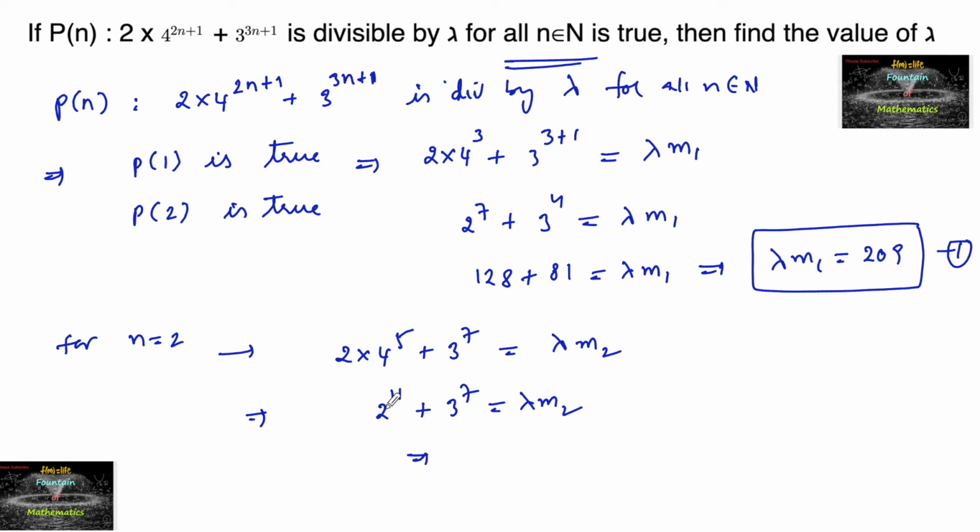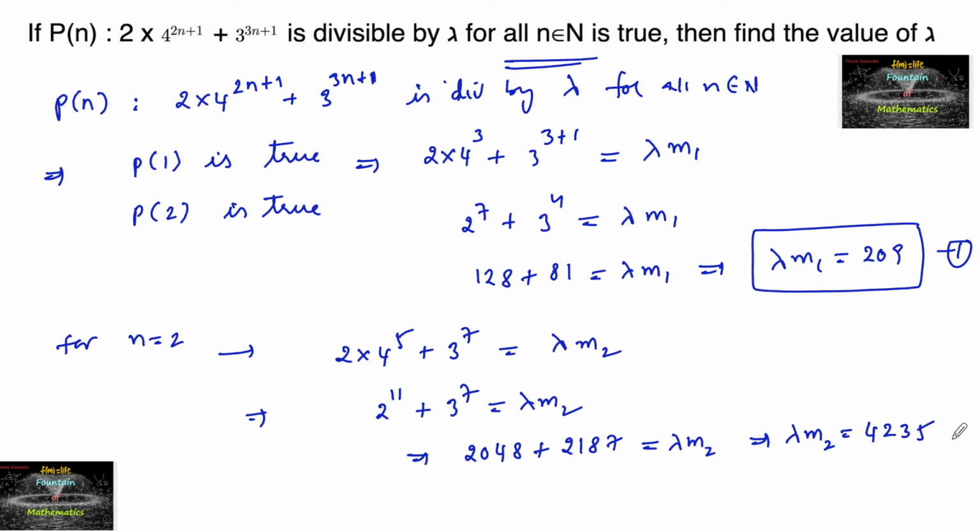Here 2^10 is 1024 and 2^11 is 2048, and 3^7 value will be taken as 2187. So lambda m2 is equal to 2048 plus 2187, we can write it as